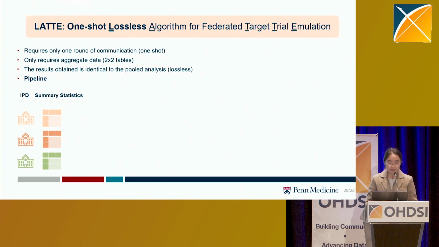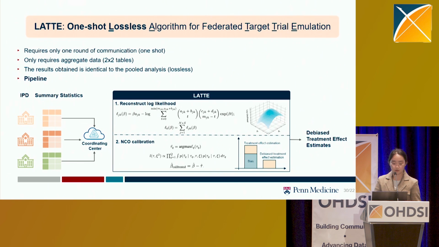This procedure will be repeated at each site in parallel and independently, and the summary statistics can then be shared back to the coordinating center, where we can reconstruct the log likelihood for a conditional logistic regression model using the summary statistics only. And then we can use maximum likelihood estimation to estimate the parameters of interest.